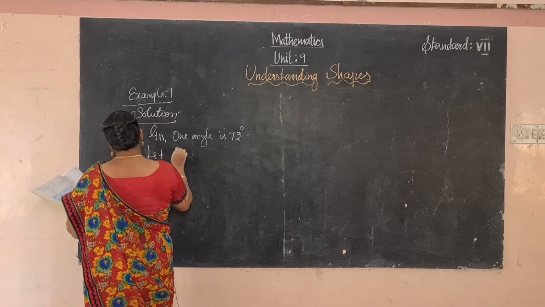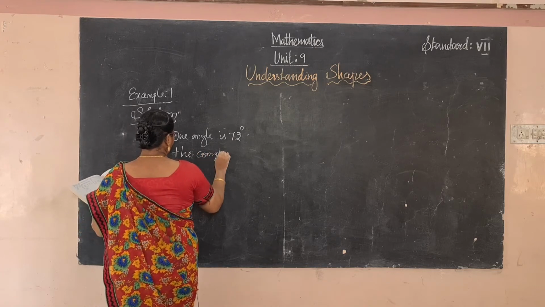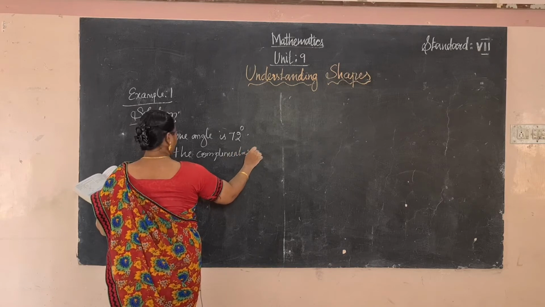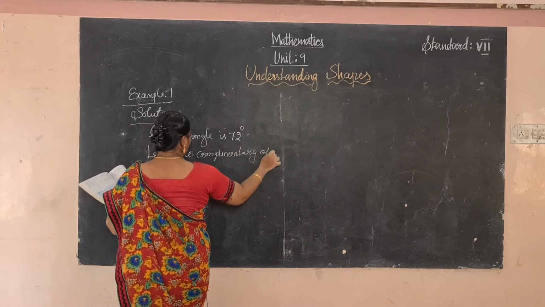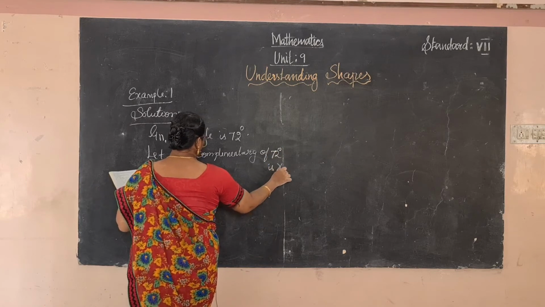Let the complementary of 72 degree be x.